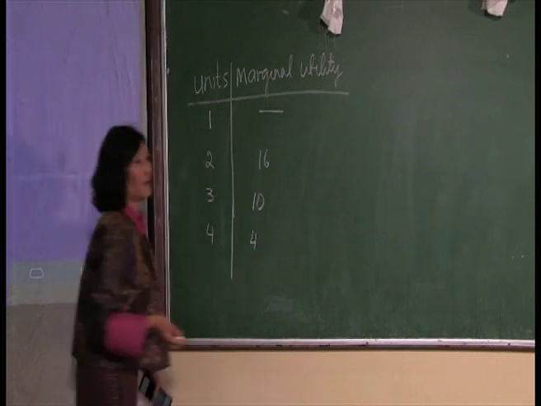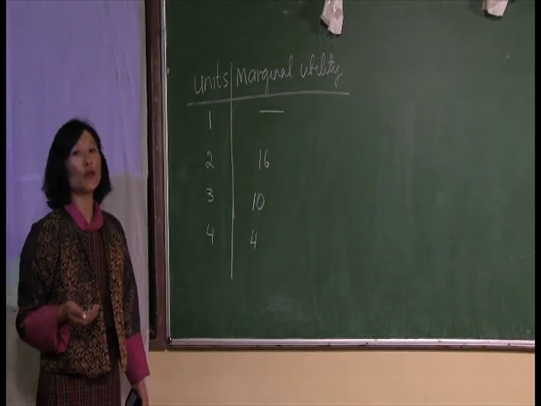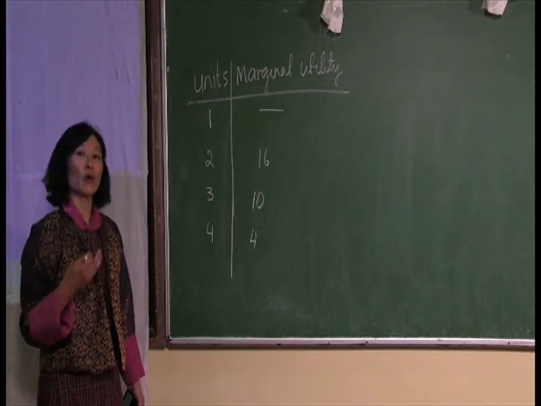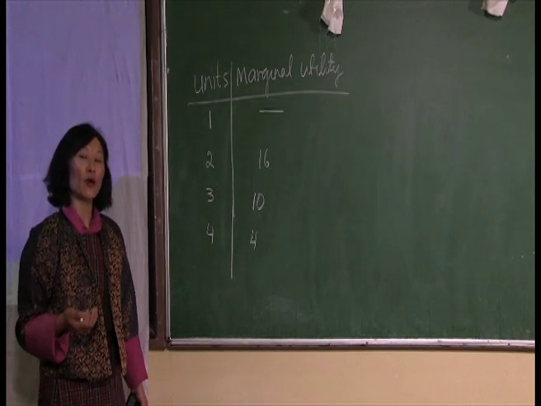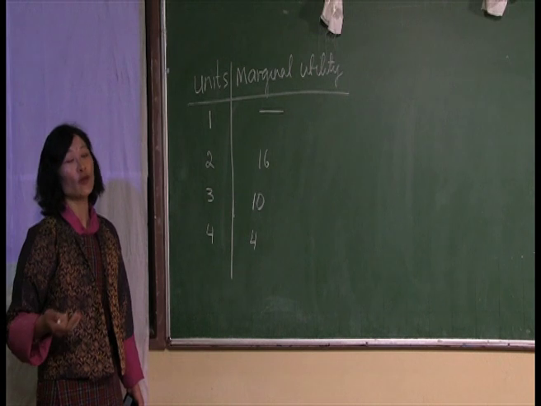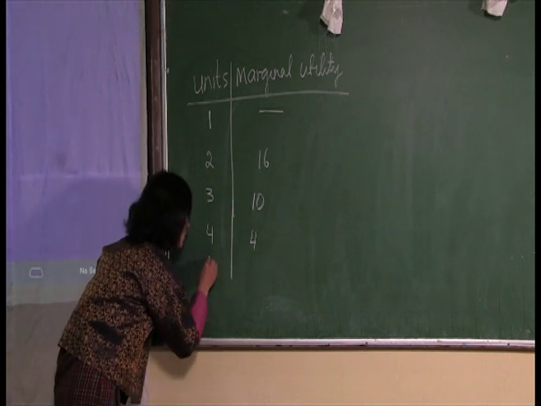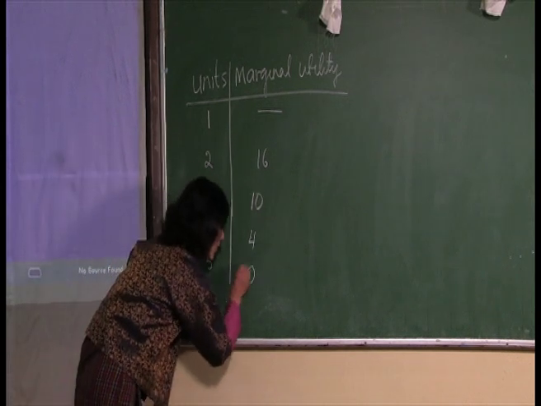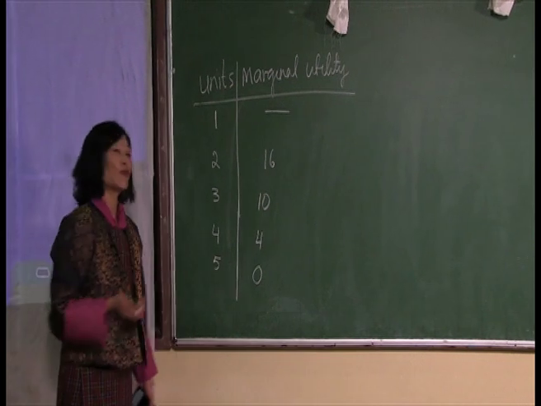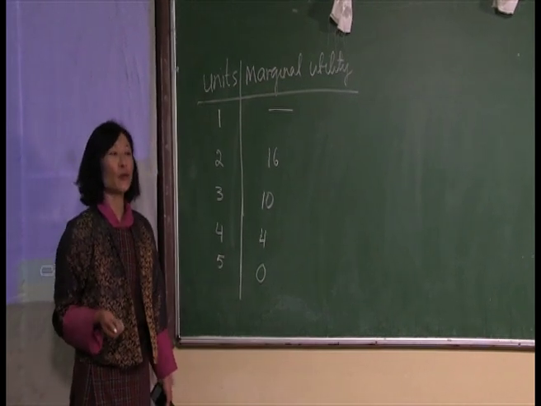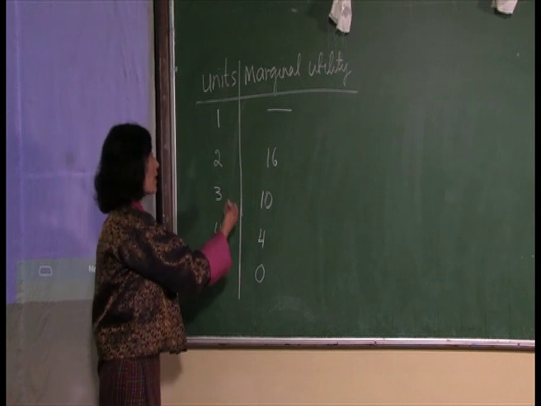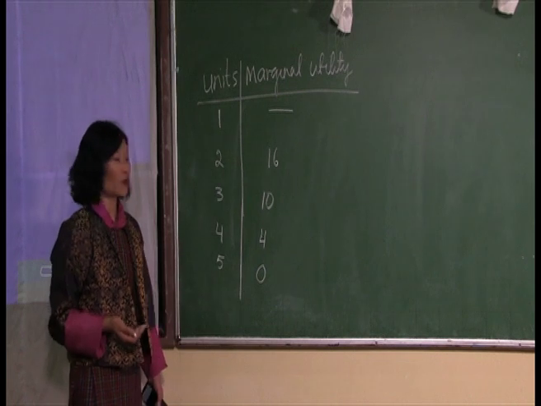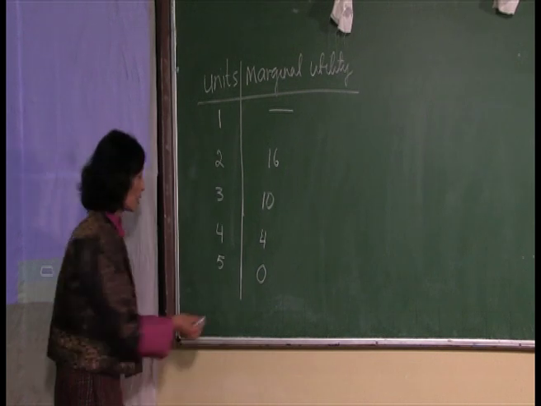Further, as the consumer goes on consuming the fourth scoop of ice cream, the marginal utility starts to decrease. This is because with every additional unit that the consumer consumes, the satisfaction goes on decreasing, because the consumer goes on consuming the commodity again and again over a continuous period of time. Now when the consumer consumes the fifth scoop of ice cream, the consumer's marginal utility at this point we are saying has become zero. This is the saturation point for the consumer, because with every additional unit of ice cream consumed, the consumer's satisfaction goes on decreasing and reaches the saturation point.